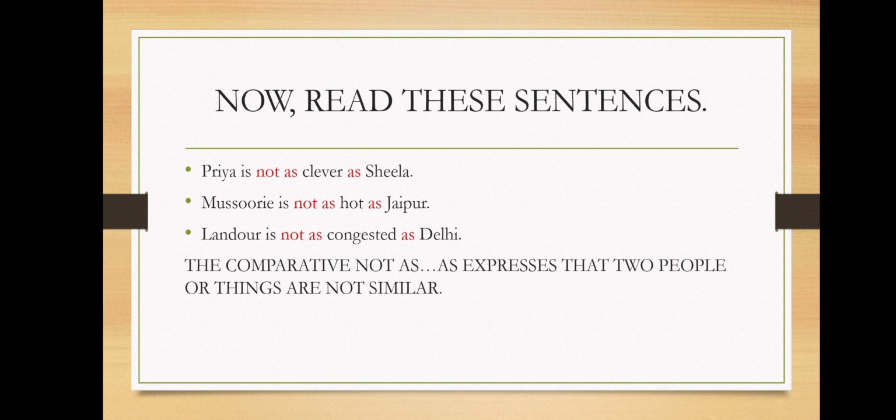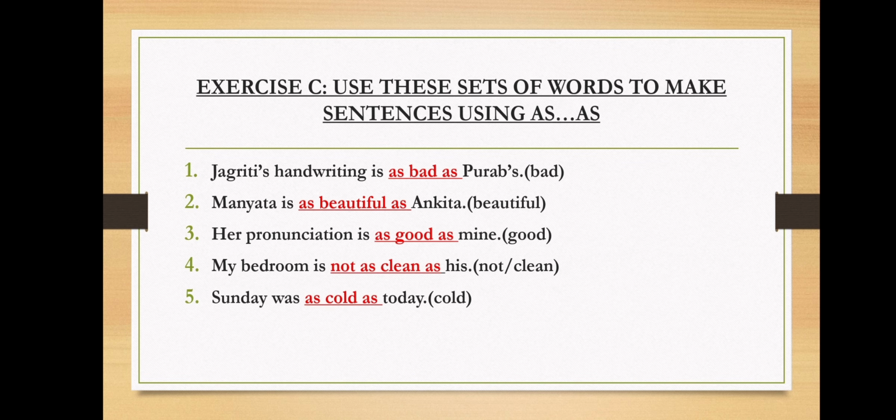So children, basically when we use as, it expresses that two people or things are similar. And when we use not as, it expresses that two people or things are not similar. Easy, isn't it? Now let's see exercise C. Use these sets of words to make sentences using as. The first sentence is Jagriti's handwriting is dash Purab's and the word in the bracket is bad.